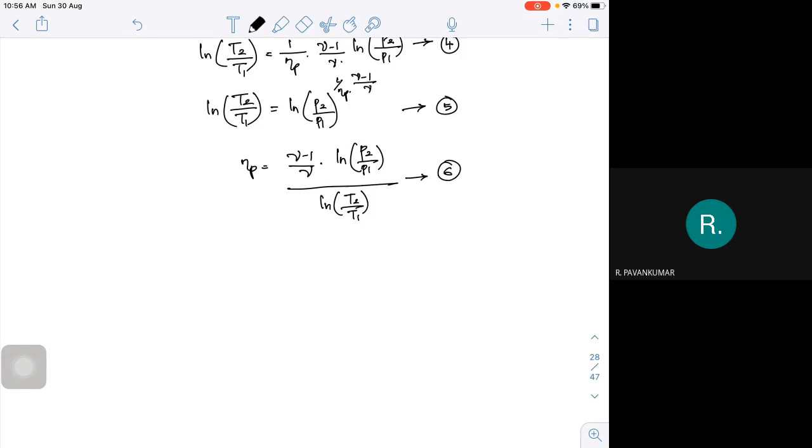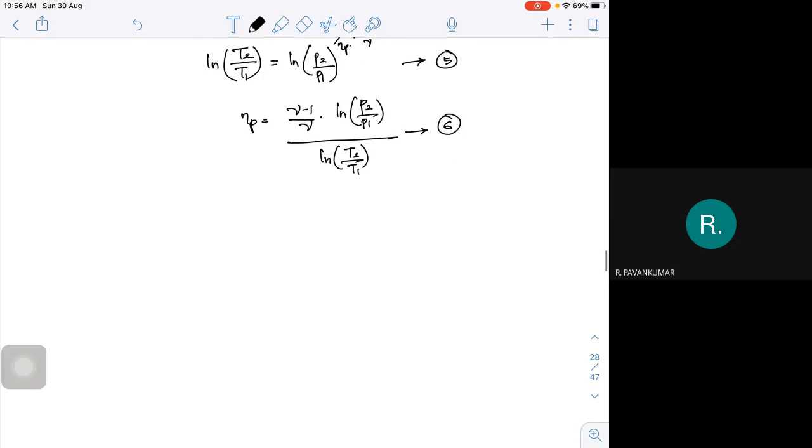Okay, that means is it possible for me to write the polytropic efficiency in terms of n and gamma? So that also we can do. How to do that actually? To get that, this is one form of an expression. So we know that the work done W is given by Cp into T2 minus T1.